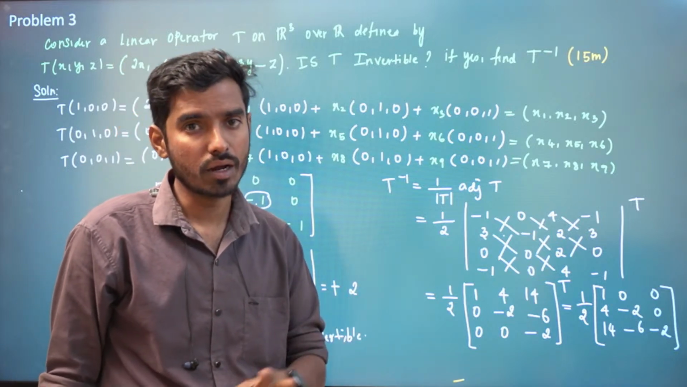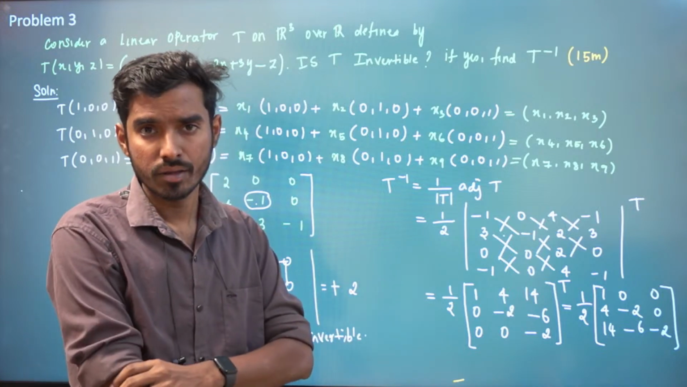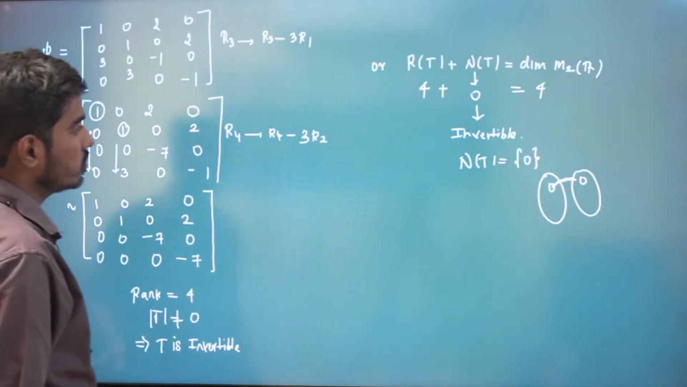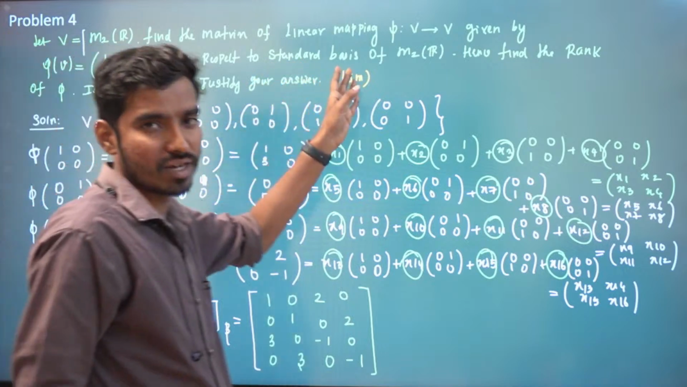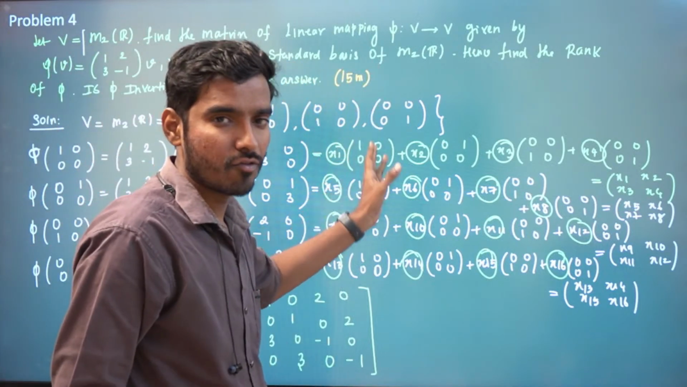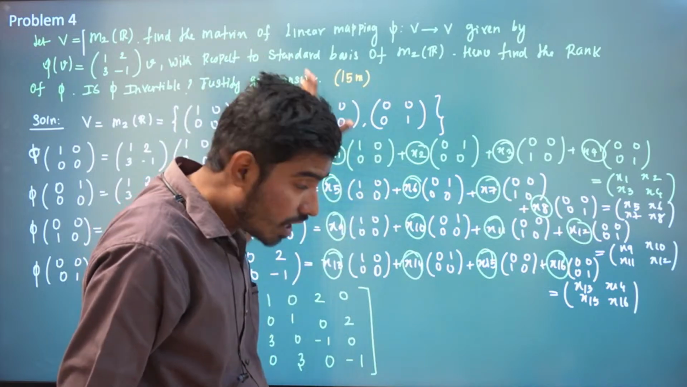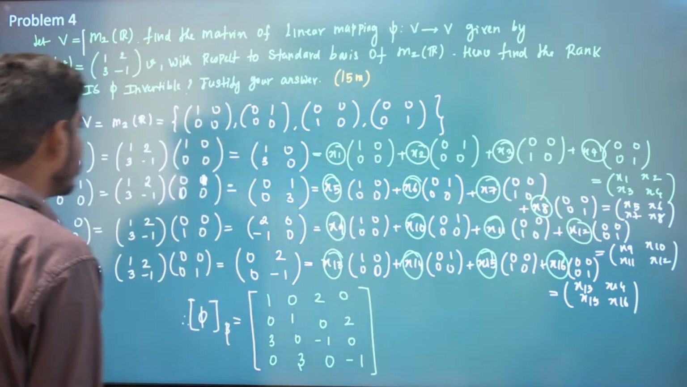So that means 1-1 and onto. If 1-1 happens, onto will join with that. Right? Okay. That is the idea. So it is invertible. So what is the question? See, this carries 15 marks. It is just a matter of 5 to 6 minutes if you write. Not even 5 to 6 minutes. If you write elaborately itself, you can do this in 5 minutes. Right? This is how you have to present in exam.